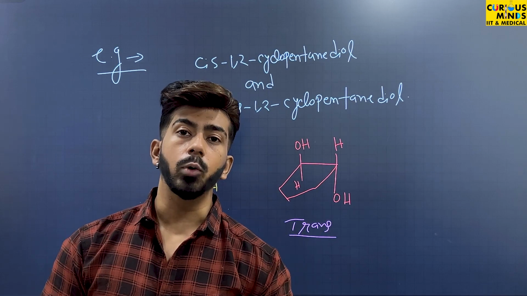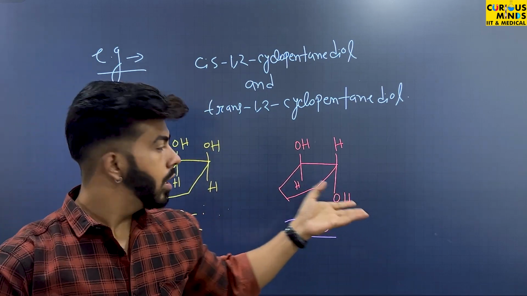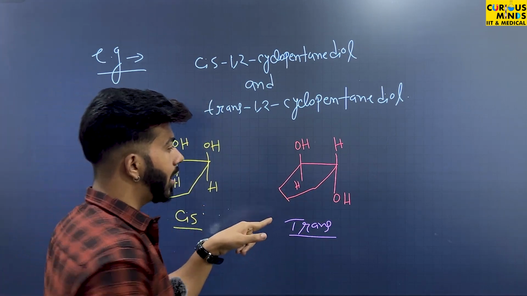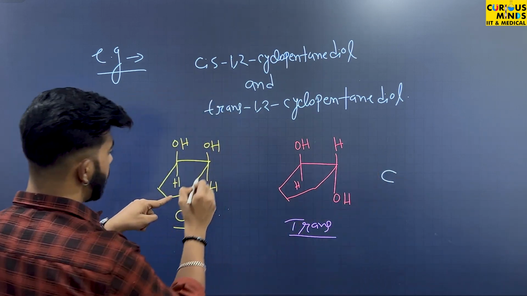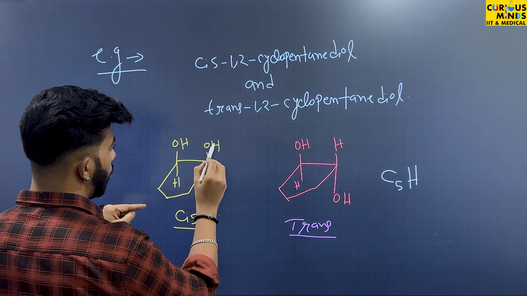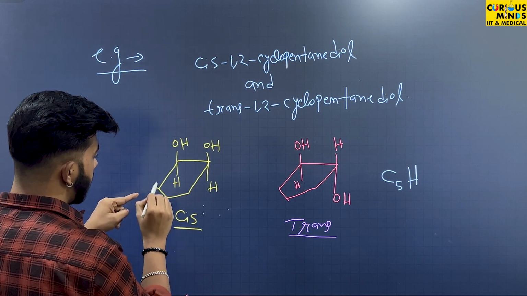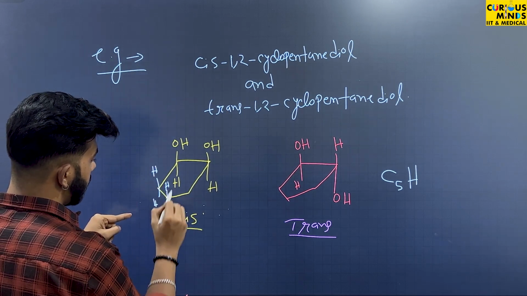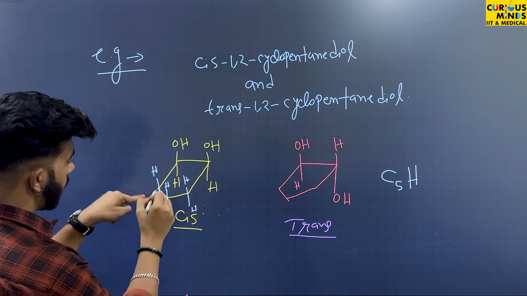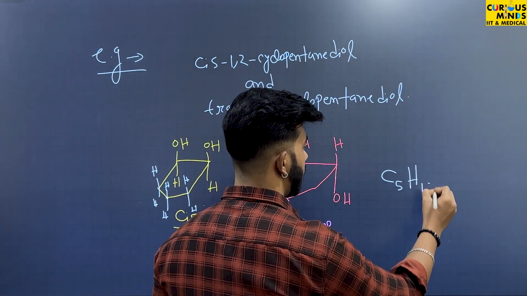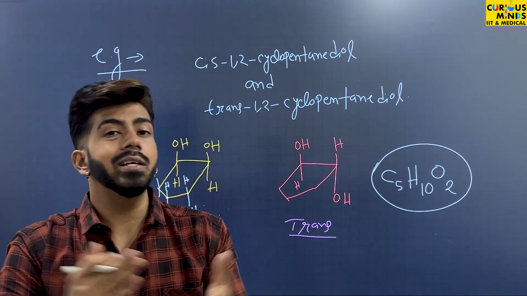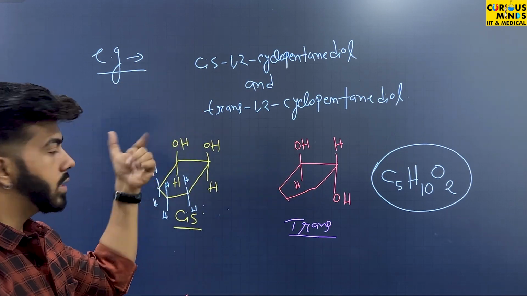Now let's go to the molecular formula. Can you see the molecular formulas are the same? For the cis and for the trans isomer, the molecular formulas are exactly the same. If we just count the carbon, both have 1, 2, 3, 4, 5 carbons. What about hydrogen? Both have 1, 2, 3, 4, 5, 6, 7, 8, 9, 10. That means 10 hydrogen and 2 oxygen. So both have the same molecular formula. But can you see the spatial arrangement is different? One is trans and one is cis.